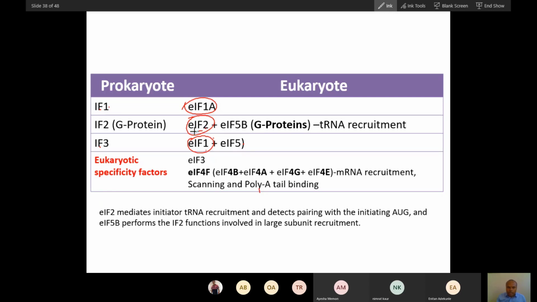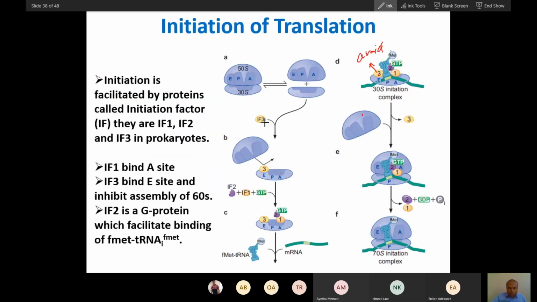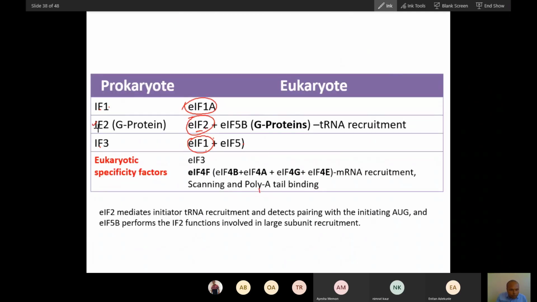And both of these are G proteins. As you have seen, GTP binding proteins are called G proteins. The same here, factor 2 is a G protein. Here, both are G proteins. And these G proteins help the attachment of tRNA and the larger subunit. So assembly of tRNA and assembly of the larger subunit will be helped by this.